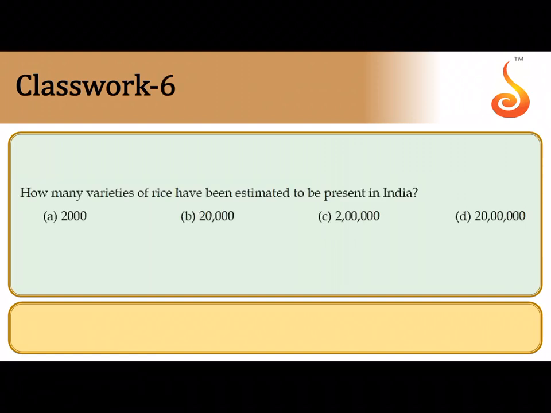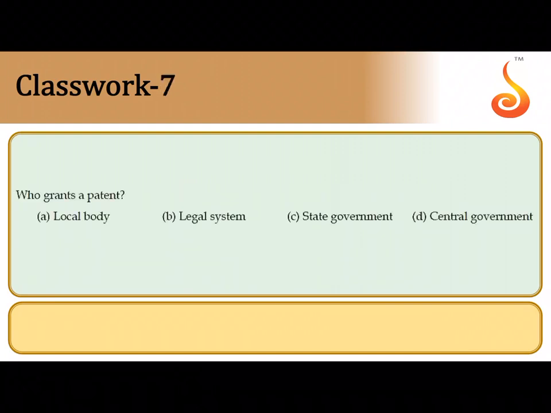Sixth question says how many varieties of rice have been estimated to be present in India? It is about 2 lakh different varieties of rice which are found in our country. Seventh question, who grants a patent? A patent is always something which is granted by a legal system.